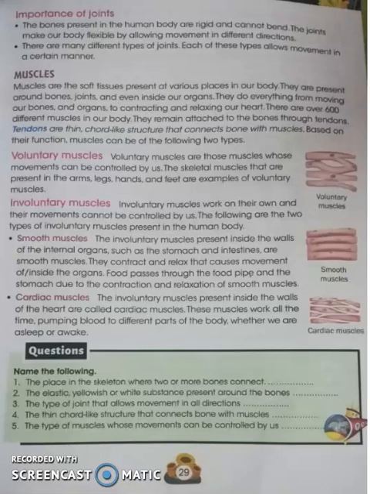Thus we will conclude that voluntary muscles are those muscles whose movement is up to us, that is, whose movement can be controlled by us. Now the reverse is the involuntary muscles. The movement of involuntary muscles cannot be controlled by us. They work on their own. We cannot start, stop, or defer their movement. Involuntary muscles are actually of two types, the smooth muscles and the cardiac muscles.